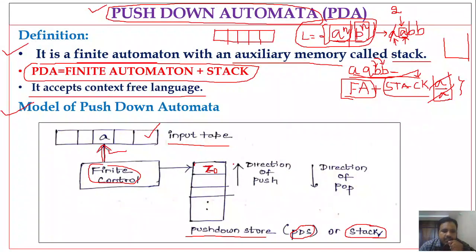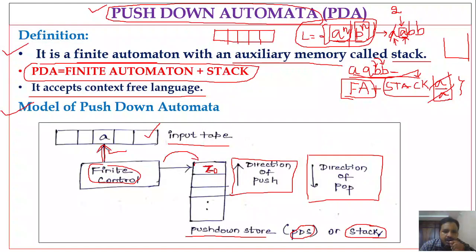This push down store is used for storing the grammar symbols. This is the direction of push, and this is the direction of pop. Whatever symbol you push is going to appear on the top, and the moment you pop, the topmost symbol is removed from the stack. That is the normal push and pop operation that we usually perform with the stack.